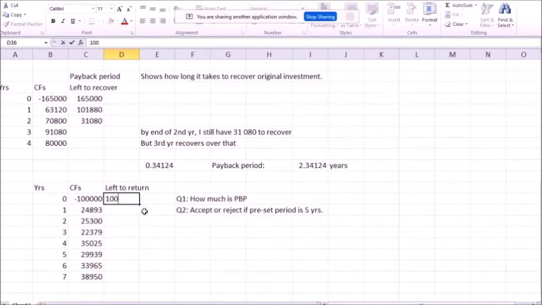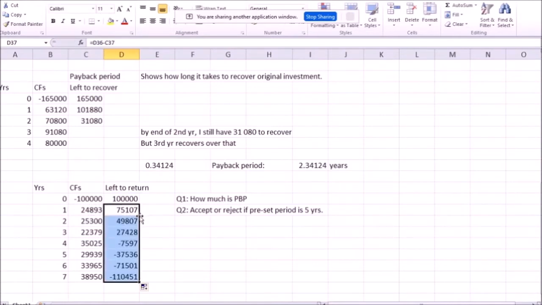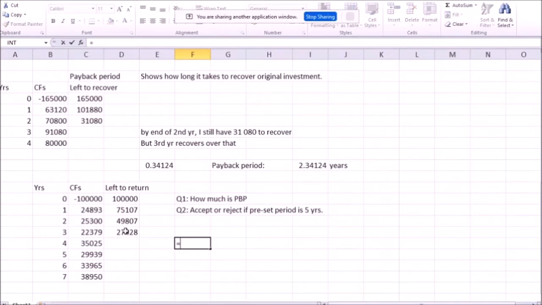So left to return. Here we have the full 100,000. Then we subtract the cash flows of the subsequent years. Copy, delete all the negative numbers. Point here. So it takes 3 years and something. So what is that something? It's going to be another 78% of a year. So it's going to be 3.783 years. That's what payback period is equal to. Okay, accept or reject? Accept, because payback period is less than 5 years.